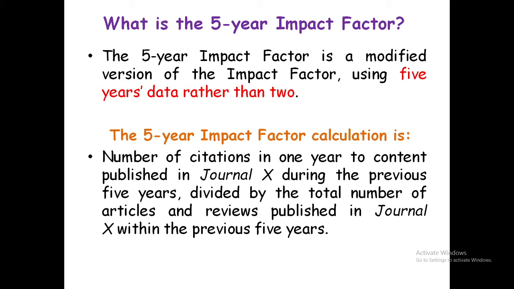The 5-year impact factor calculation is the number of citations in 1 year to content published in journal X during the previous 5 years, divided by the total number of articles or reviews published in journal X within the previous 5 years. So this is the method we can use to calculate the 5-year impact factor of any journal.